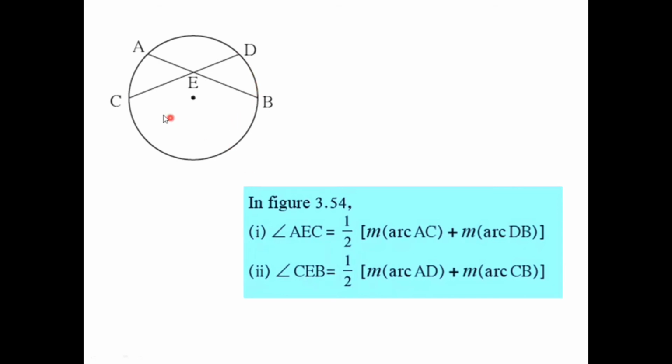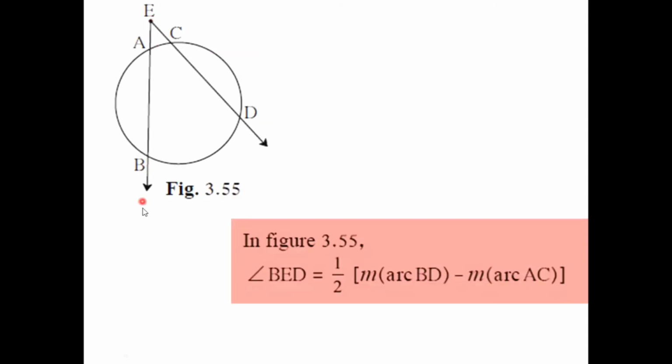Similarly, if we have to find measure of angle CEB, the arc intercepted by this angle is arc BC, and the arc intercepted by its opposite angle is arc AD. So measure of this angle CEB is equal to half of measure of arc BC plus measure of arc AD. Now suppose there are two lines which intersect each other in the exterior of a circle. Line EA intersects the circle at points A, B, and line ED intersects the circle at points C and D.